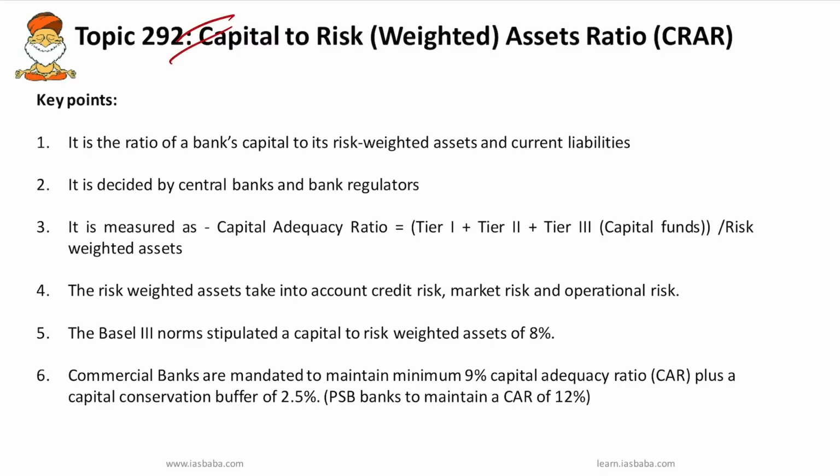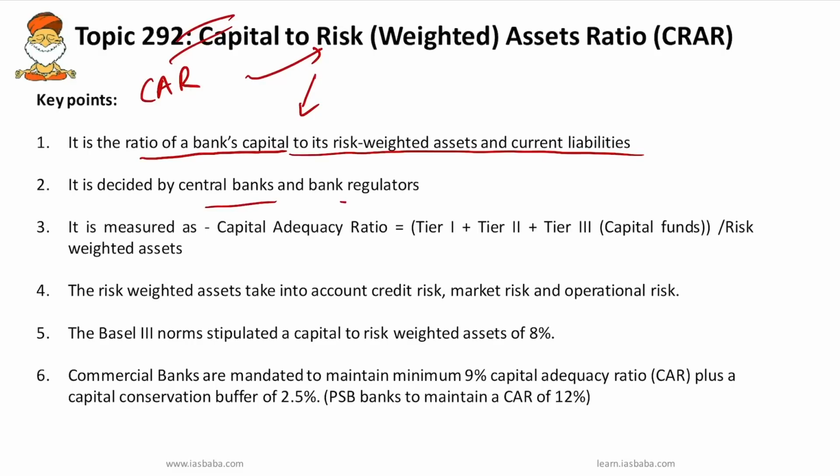Next important topic is capital to risk weighted assets ratio. You might be knowing about capital adequacy ratio. Capital adequacy ratio is also known as capital to risk weighted asset ratio. In other words, the CAR or CRAR is nothing but a ratio of banks' capital to its risk weighted assets and current liabilities. This capital adequacy ratio is decided by central banks and bank regulators to prevent commercial banks from taking excess leverage and becoming insolvent in the process.